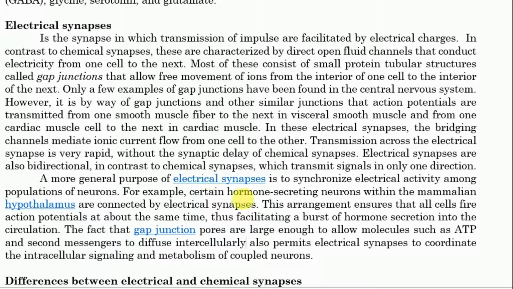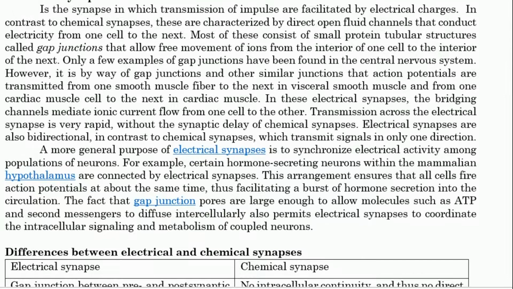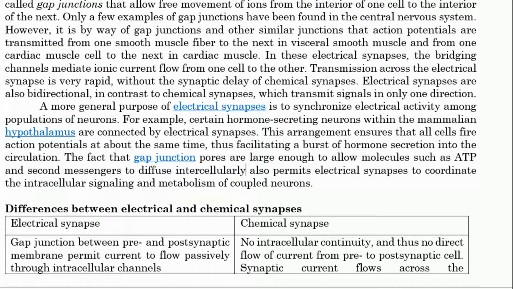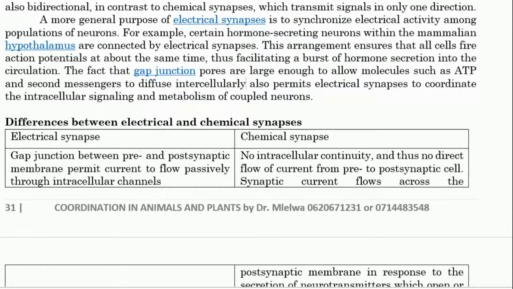So as you have seen, we have some of the differences between the electrical synapse and the chemical synapse. For example, the chemical synapse requires some energy from ATP, but the electrical synapse does not require it. Here we have some of the differences.